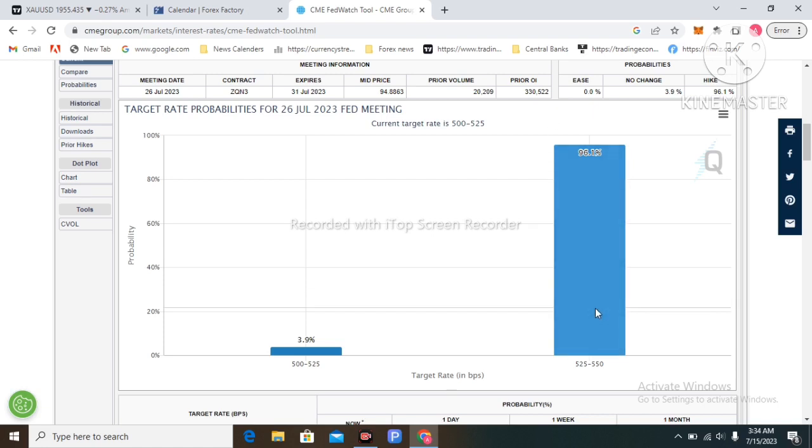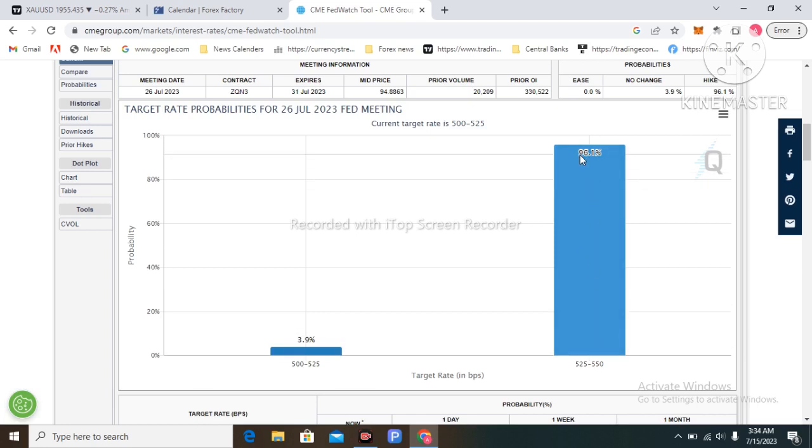If the Fed hikes by 25 bps again, gold will not get good demand, because the market has already priced in the 96% probability of this hike.